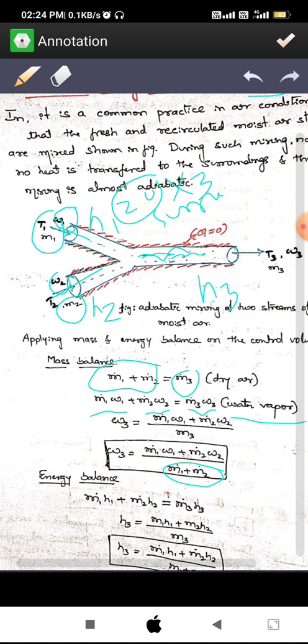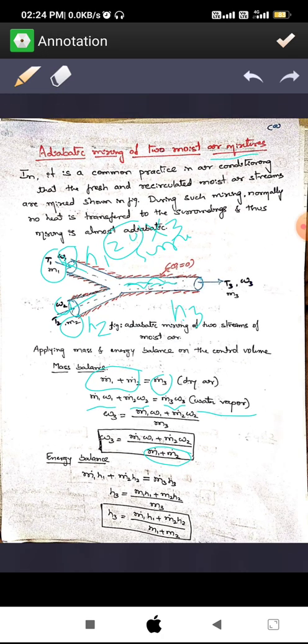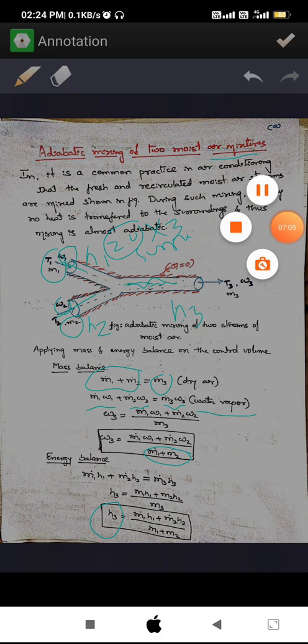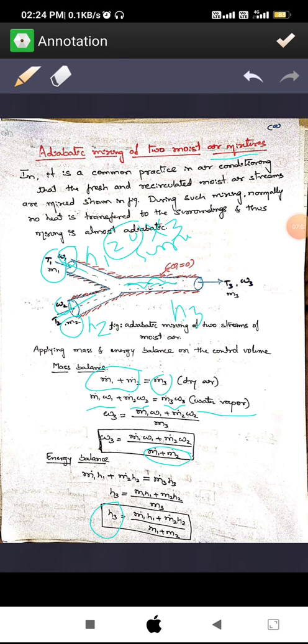In place of m3 you can write m1 plus m2. So H3 is equal to m1 H1 plus m2 H2 divided by m1 plus m2. This is the enthalpy equation of the mixture. This is the concept of adiabatic mixing of two moist air mixtures. Thank you so much for watching this small video lecture.